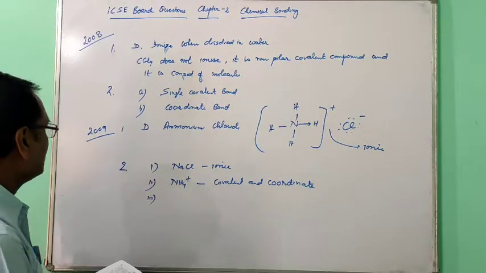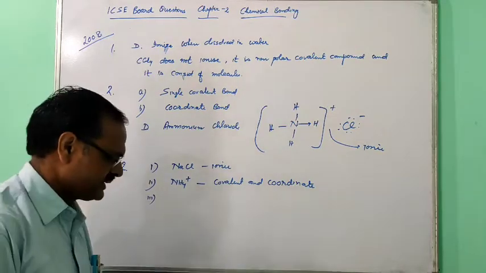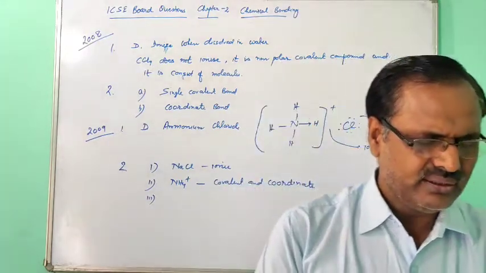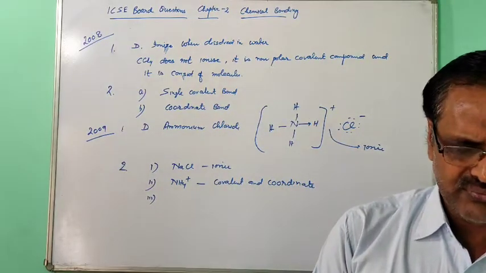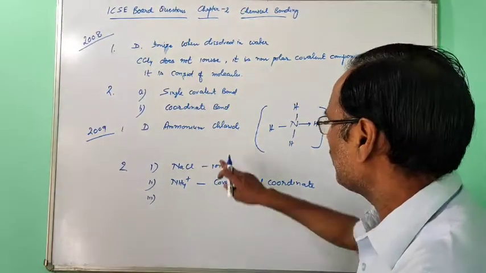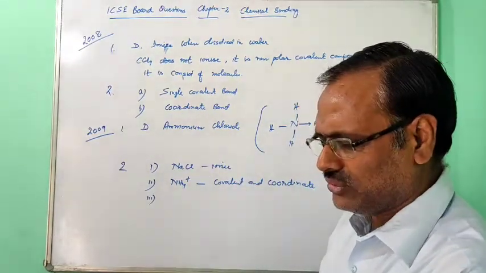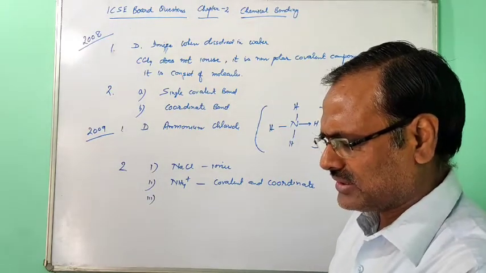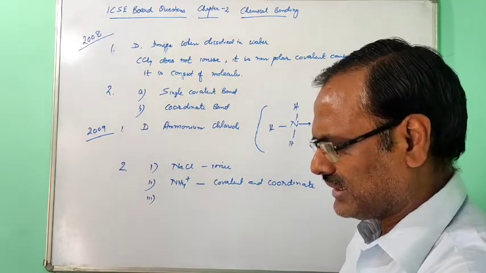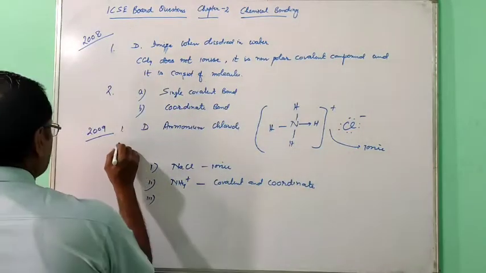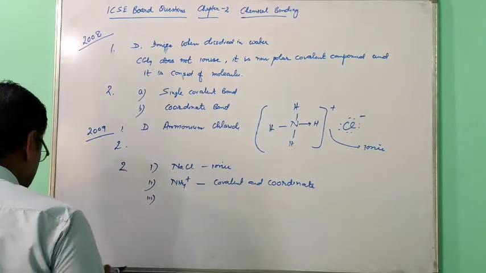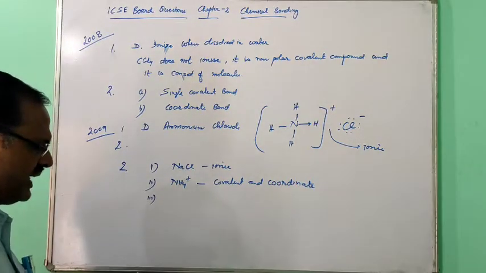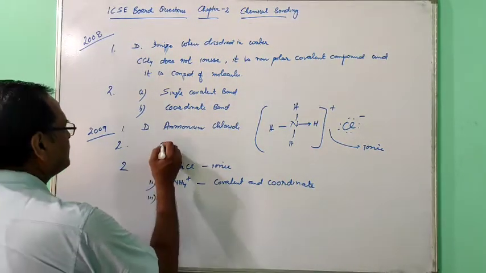One correction: in 2009 we have done that the one which is composed of all the three kinds of bond, you got the answer ammonium chloride. And the 2009 second question is, draw the structural formula of carbon tetrachloride and state the type of the bond. This question is left here. You have to draw the electron dot diagram of CCl4, and the type of bond here is covalent.